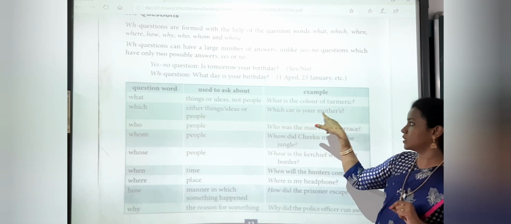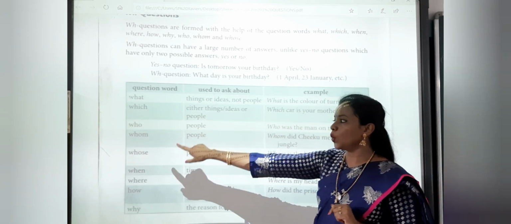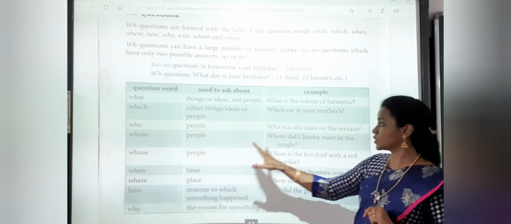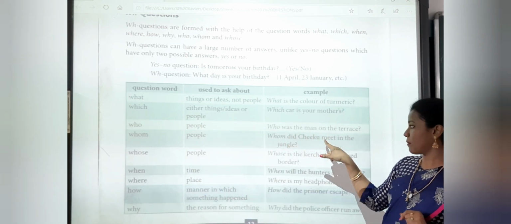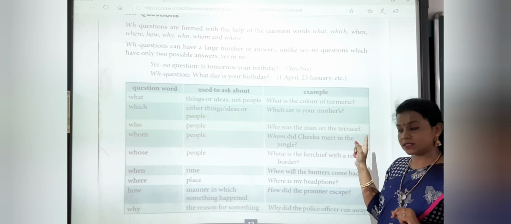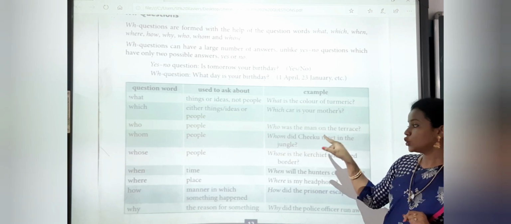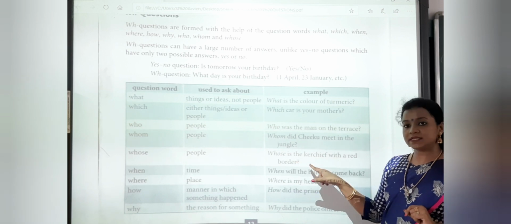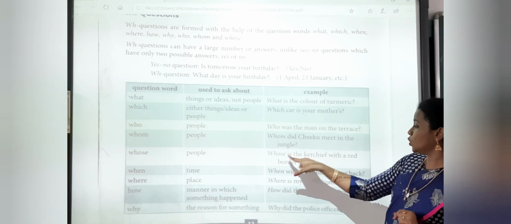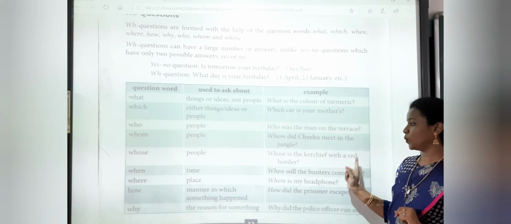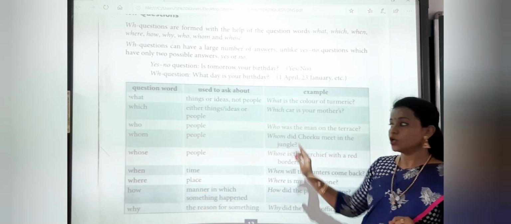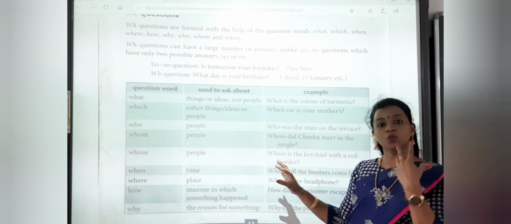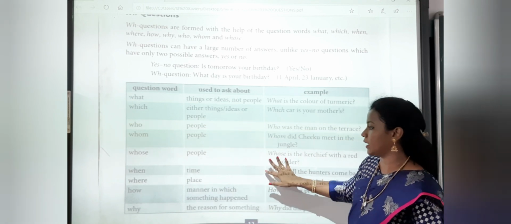So, which car is your mother's? Who is for people. Whom is for people. Whose is for people. So what is the question? Who was the man on the terrace? Whom did Chiku meet in the jungle? Whose is the kerchief with a red border? So all these are related to people, because our answer will come in the manner of a human being.